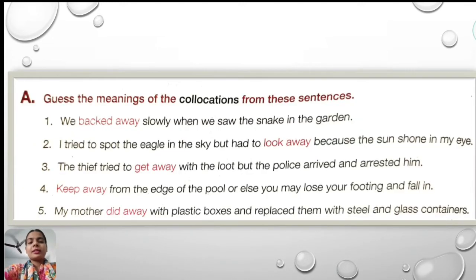We are going to discuss the exercises of chapter 3. This exercise is in grammar and use of your chapter 3. In this exercise you have to guess the meaning of the collocations from these sentences. I guess you have already watched the video of collocation which I have already shared with you before. So now let's know what is the meaning of these collocative words in these sentences.